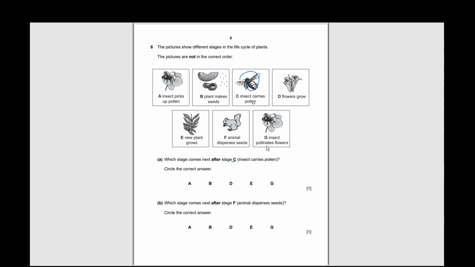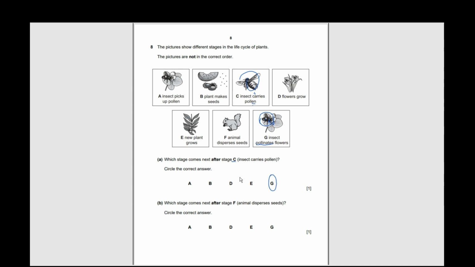Of the same species. So here we can see the insect pollinates the flower, meaning the pollen being carried by a bee or insect drops from the bee onto the flower, and that's where the flower is pollinated, or we can say pollination has begun. So after stage C, we can say G, insect pollinates the flower.